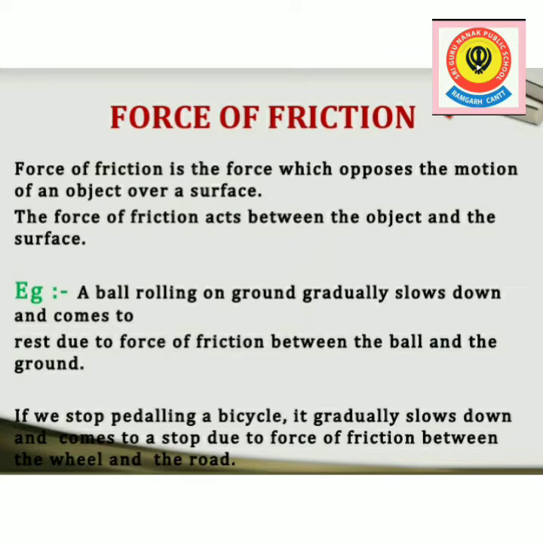As for example, a moving wheel on the ground stops after covering a certain distance because the surface of the ground offers opposite direction friction to the surface of the wheel in motion. Second example is after applying a brake to a moving bike, the surface of the brakes offers friction to the surface of the moving wheel and the bicycle stops because of the force of friction.